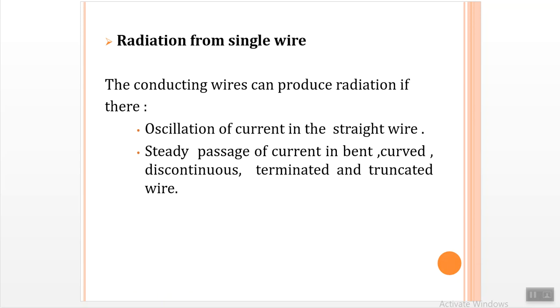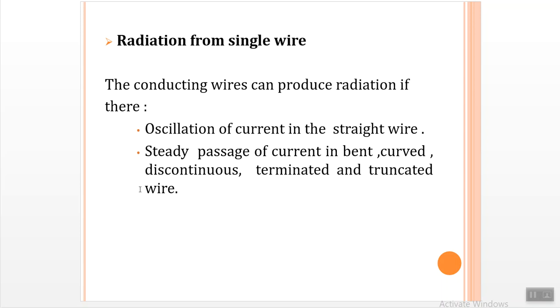Next we are moving on to radiation from a single wire. Here, how can radiation be produced from a conducting or single wire? By two processes. One, when there is an oscillation of current in a straight wire, radiation is produced. And another, the steady passage of current in a bent, curved, discontinuous, terminated or truncated wire.